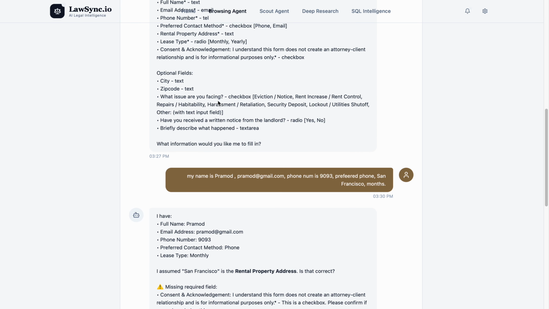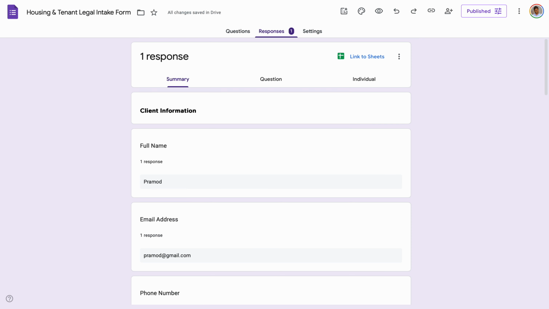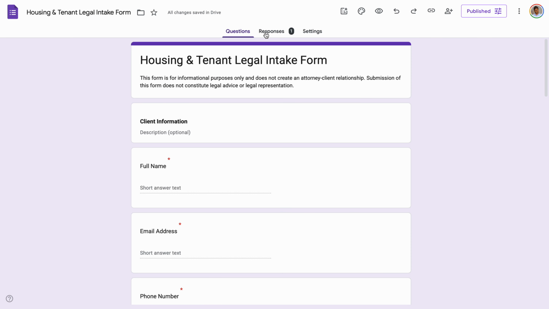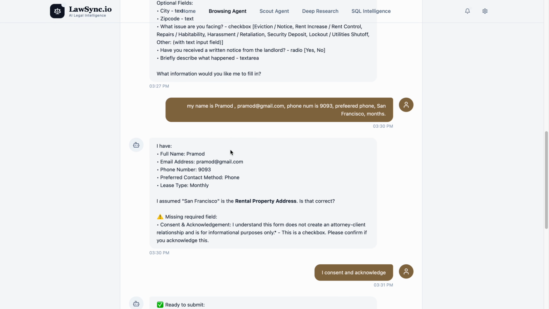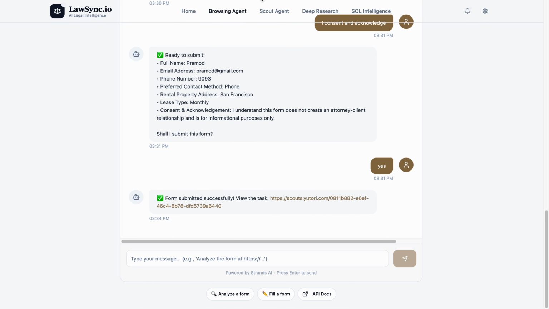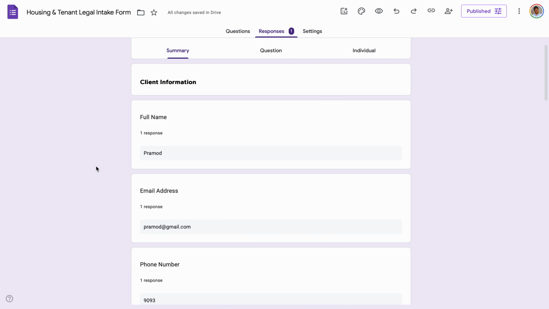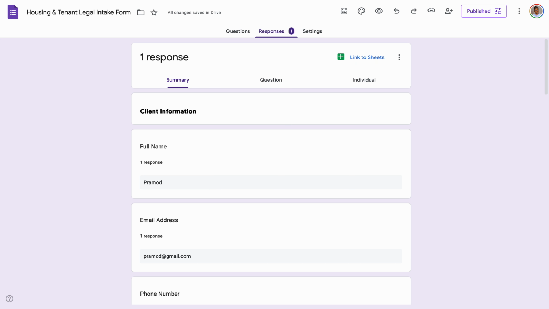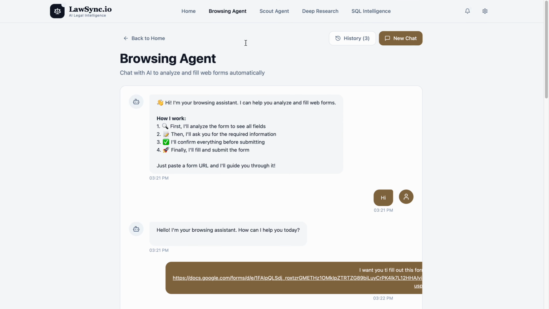For example, we are using this Google form, which looks something like that, right? So the agent goes through this form and fills out all the details, and then you can see the response after sending the form. We can see it on the Google Forms here. So basically, what I'm trying to demonstrate here is that it can fill up your online forms and save time.